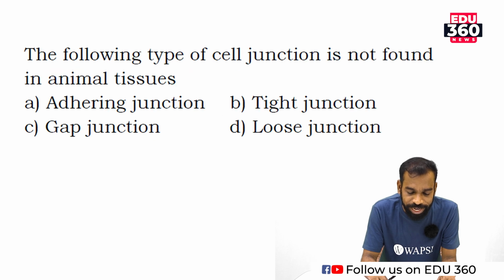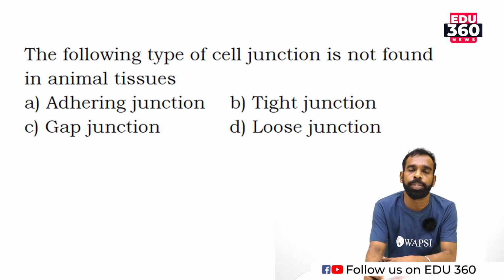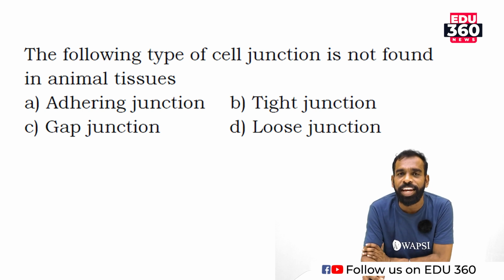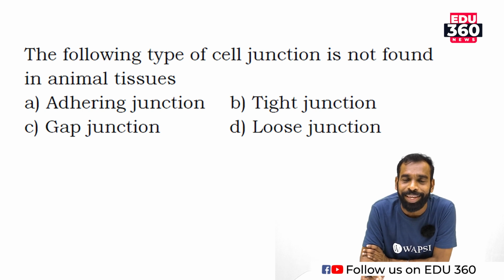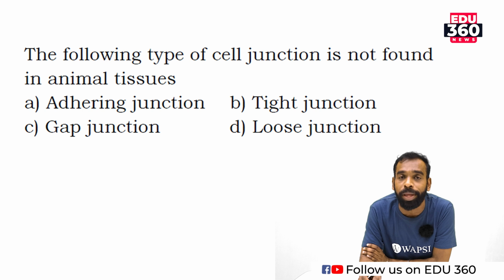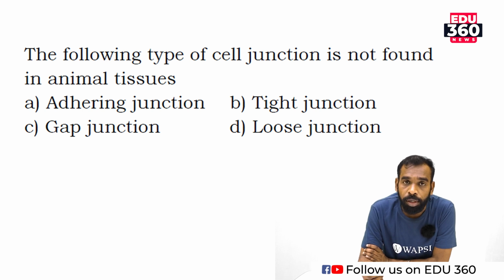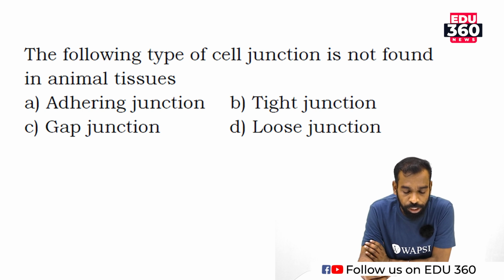Which of the following types of cell junction is not found in animal tissues? In animal tissues, each and every cell wants to communicate with each other. They want to transfer substances between the cells. For that, cell junctions are required. Option A, adhering junction, tight junction, gap junction, loose junction.